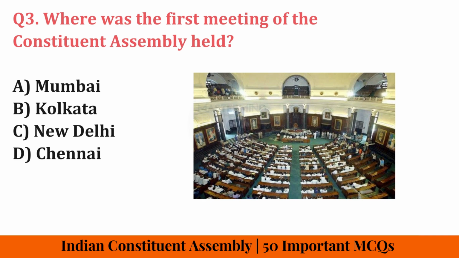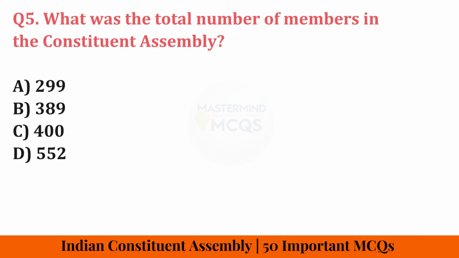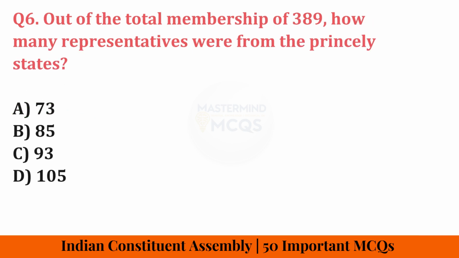Where was the first meeting of the Constituent Assembly held? Correct answer is New Delhi. Who among the following first proposed the idea of a Constituent Assembly in 1934? Correct answer is M.N. Roy. What was the total number of members in the Constituent Assembly? Correct answer is 389. Out of the total membership of 389, how many representatives were from the princely states?